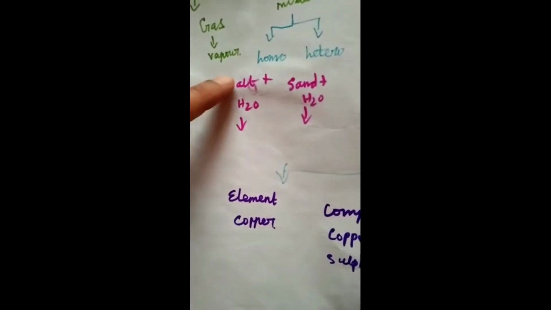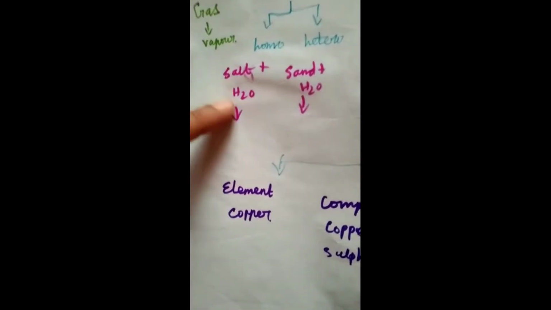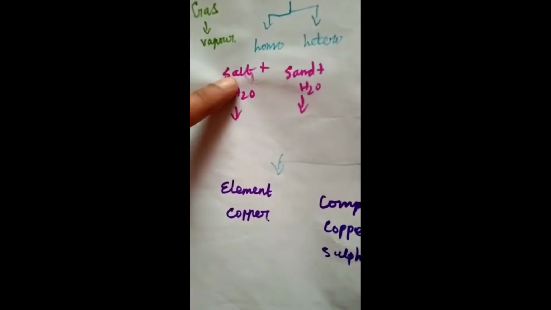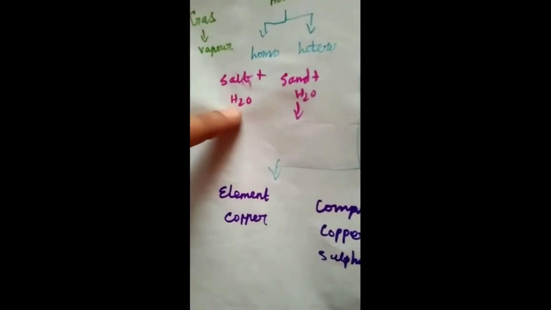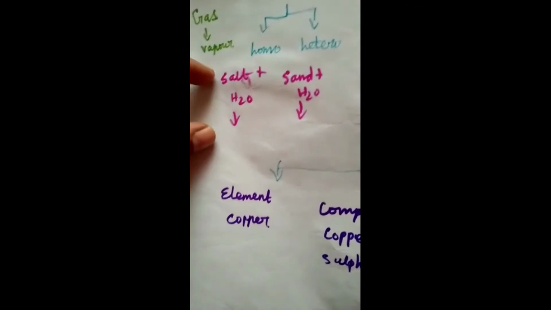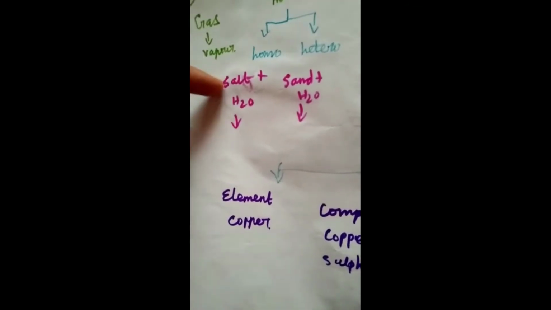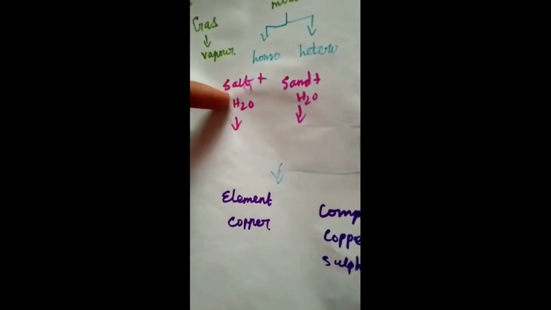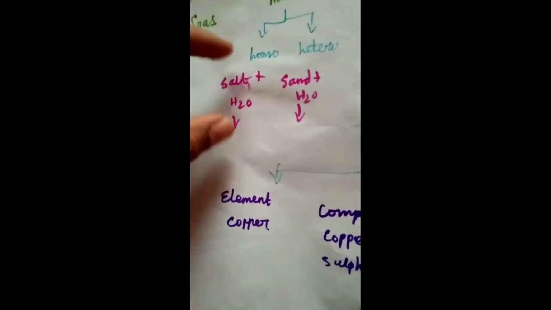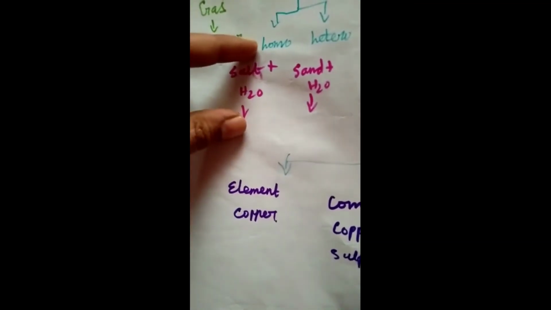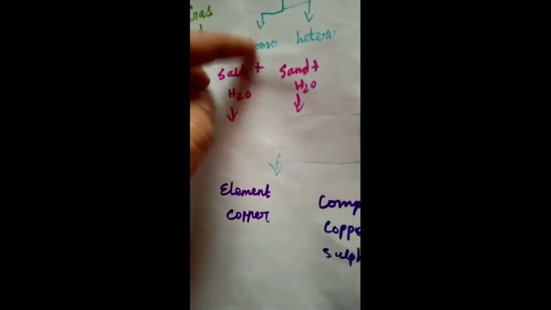Take one glass and add salt. Salt is the solute and the solvent is water. Add salt to the water and mix well. There is only one phase, as the salt is fully mixed with the water. This is called a homogeneous mixture.